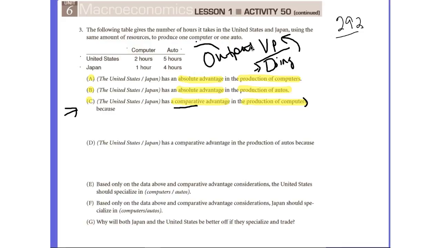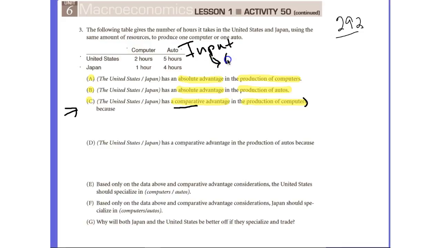But is this an output problem? No, this is an input problem. How do we know that it's an input problem? Because we're actually given the number of labor hours instead of number of total output, total products that can be produced. So how do we turn the input problem into an output problem? Or how do we solve without doing so is that we simply reverse it. So we're going to do both methods in this video in order to prove that both methods will result in the same answer.